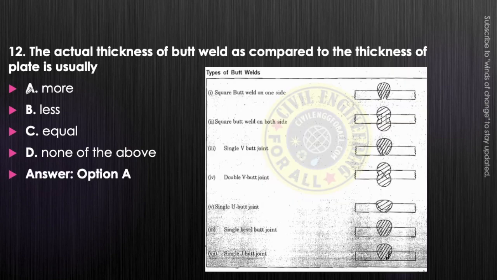Okay, option A will be the correct one. You can see the examples here. This is square butt weld. This is square butt weld on both sides. This is on the one side. This is both sides. This is single V butt joint. This is double V butt joint. This is single U type. This is single bevel type, and this is J butt type.